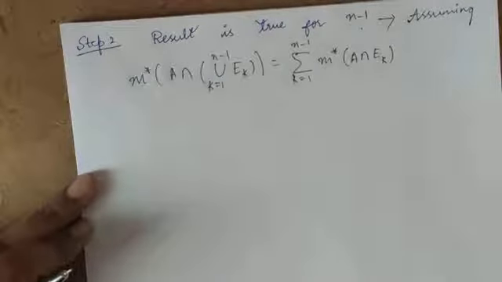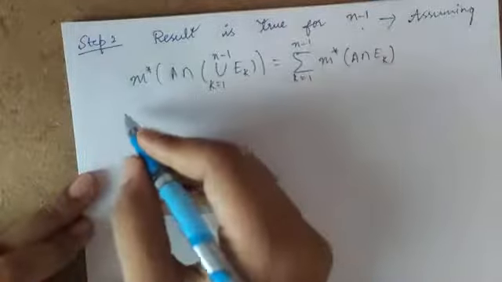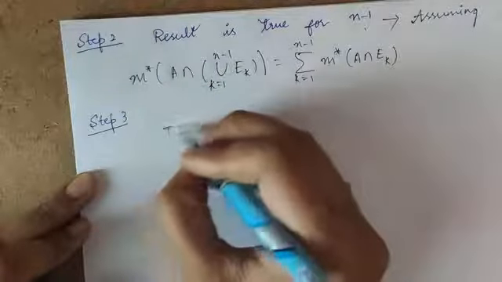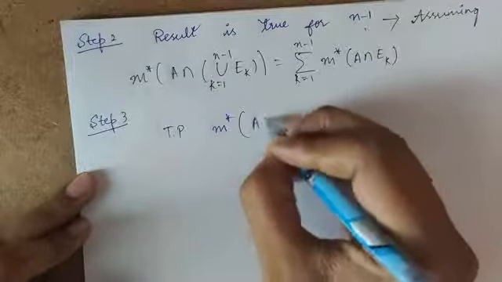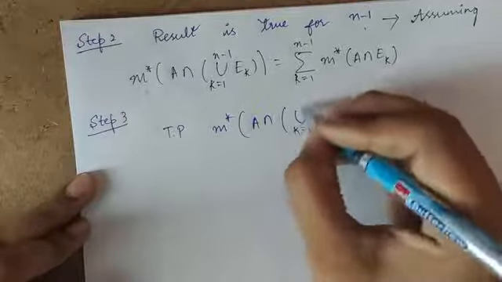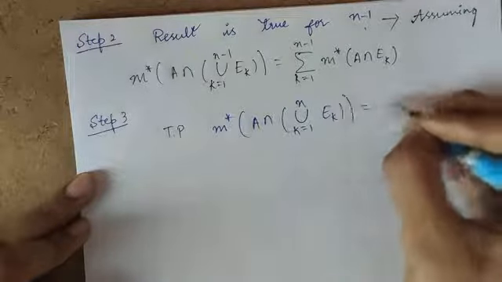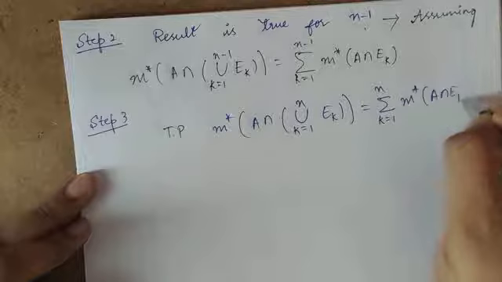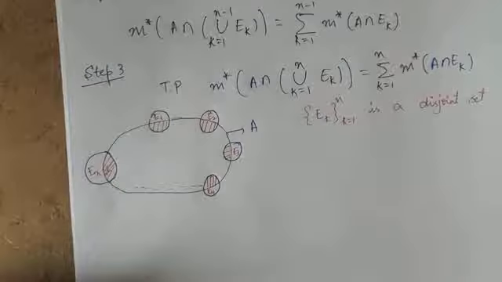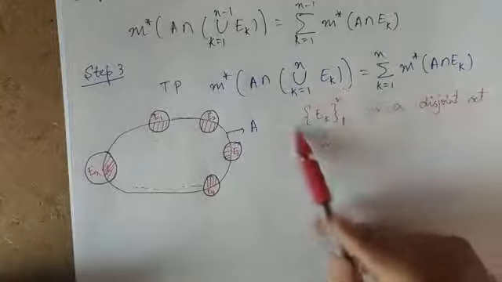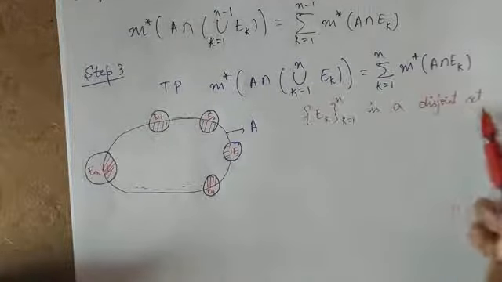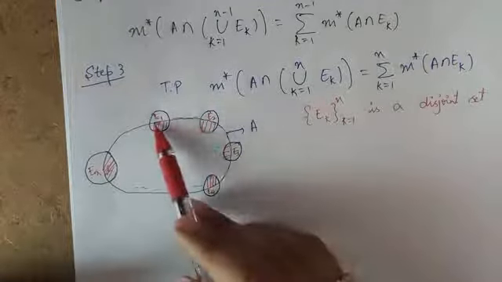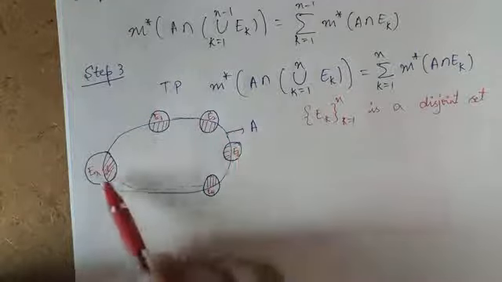So now what am I supposed to prove? I am supposed to prove that the result is true for n. That is step 3. To prove m star of A intersection union k = 1 to n Ek is equal to summation k = 1 to n m star of A intersection Ek. I will start like this. I will consider Ek, k = 1 to n, as disjoint sets. So I have represented this in pictorial form. These are disjoint sets E1, E2, E3, E4 and so on up to En.